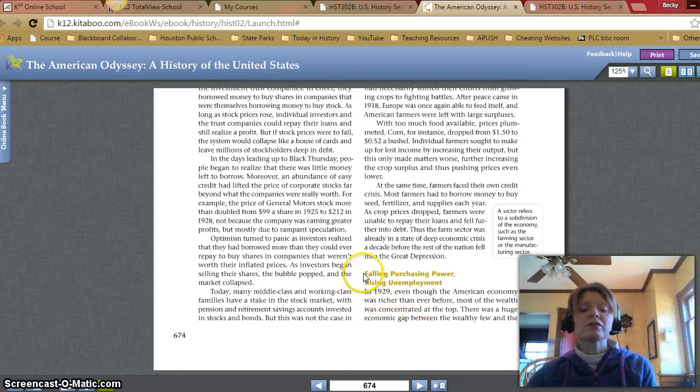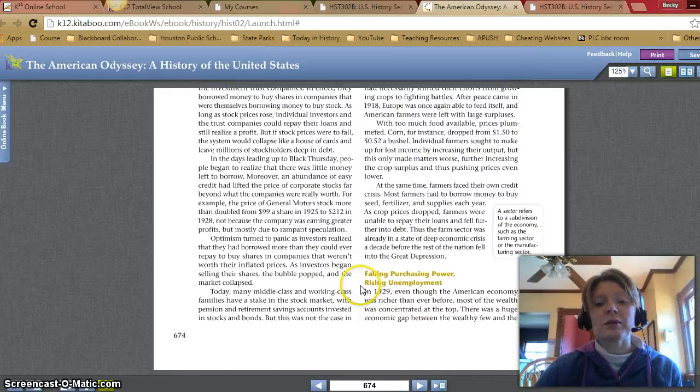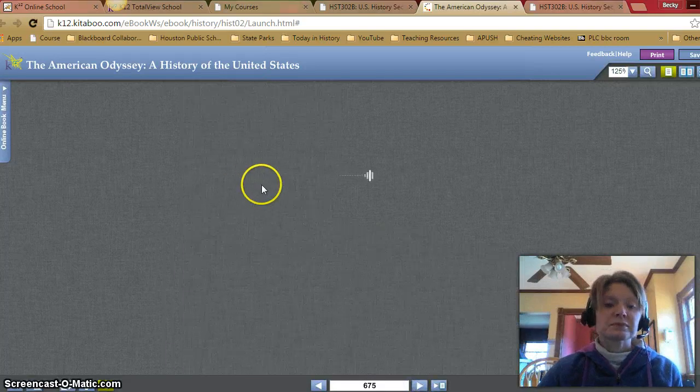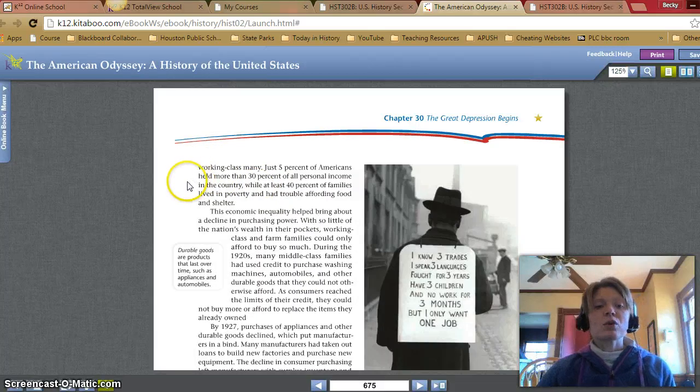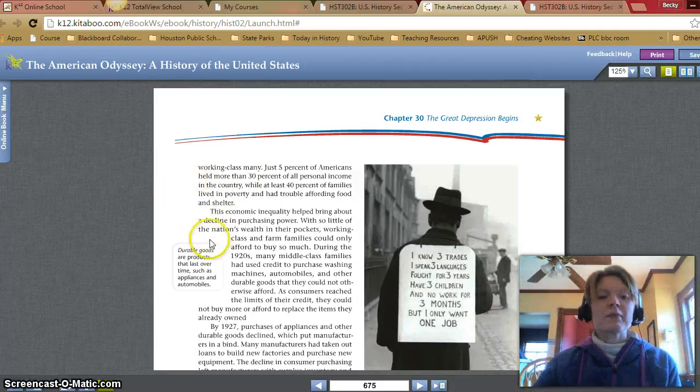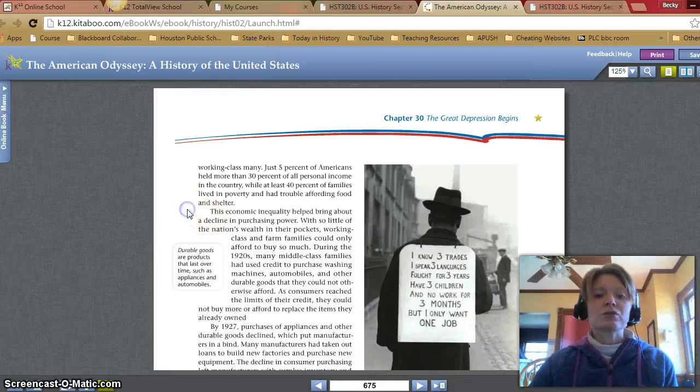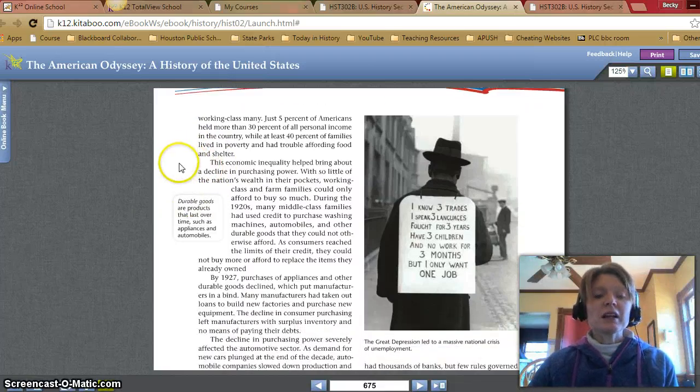Another cause: falling purchasing power and rising unemployment. In 1929, even though the American economy was richer than ever before, most of the wealth was concentrated at the top. There was a huge economic gap between the wealthy few and the working class many. Just 5% of Americans held more than 30% of all personal income in the country, while at least 40% of families lived in poverty and had trouble affording food and shelter. This economic inequality helped bring about a decline in purchasing power.